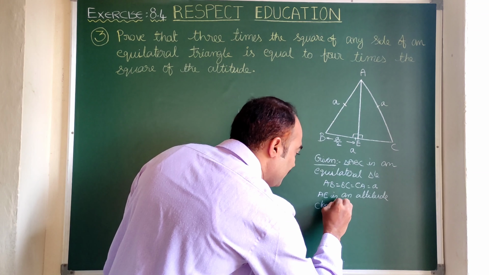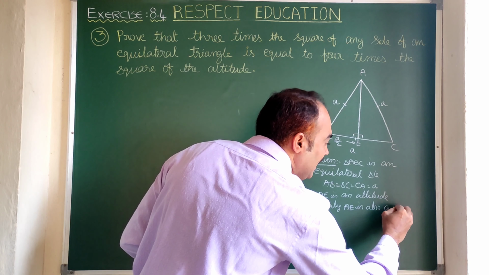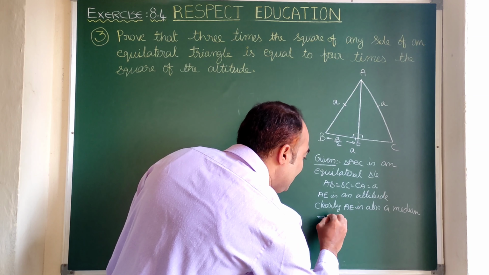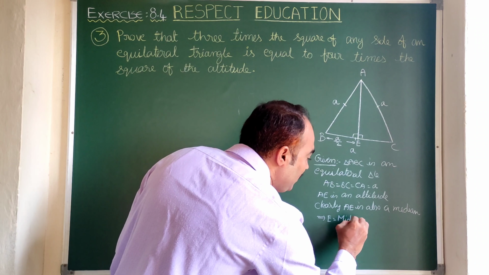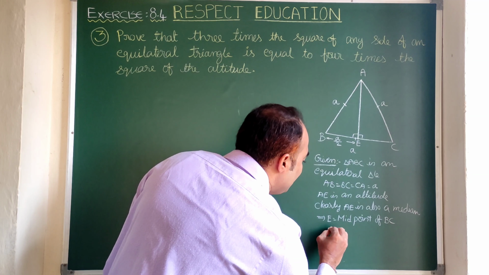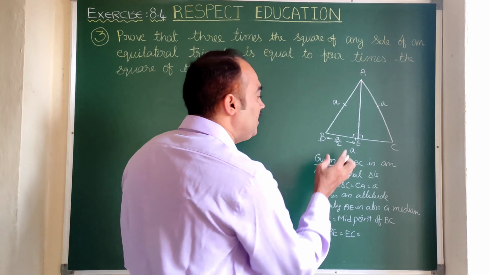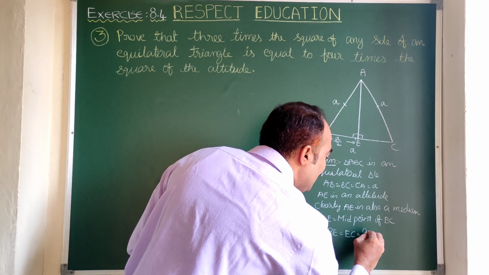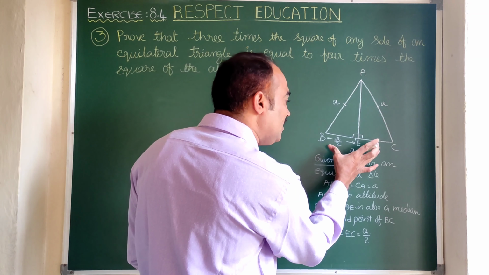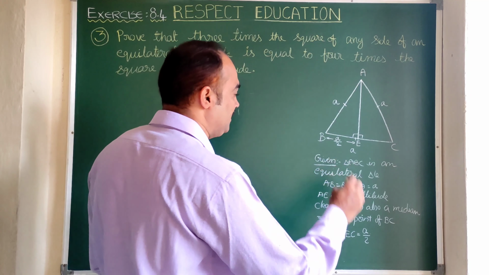Clearly AE is also a median. That means E is the midpoint of BC. That means here you can write BE or EC, BE and EC both are a by 2. Right, a by 2, because this value is a units. BE will be a by 2 because E is the midpoint of BC.